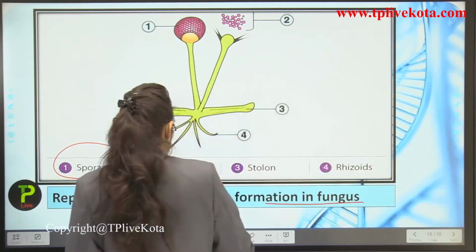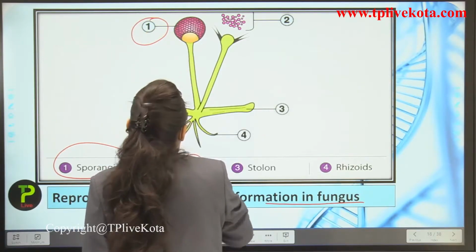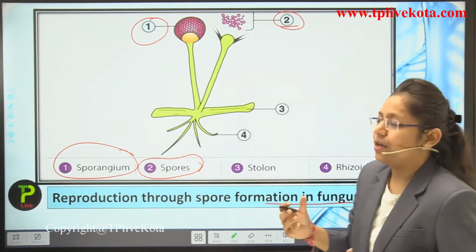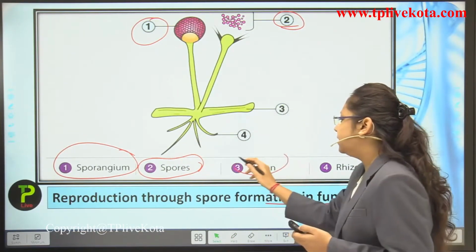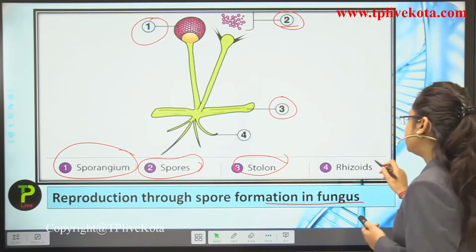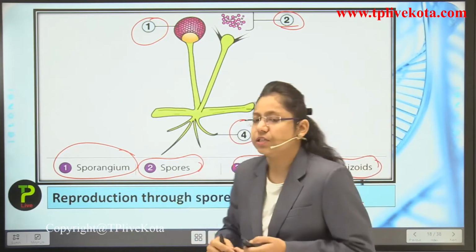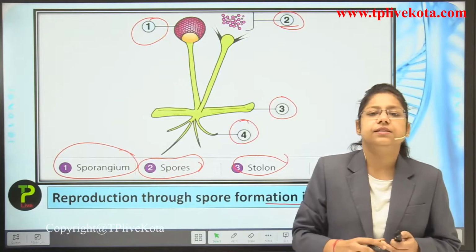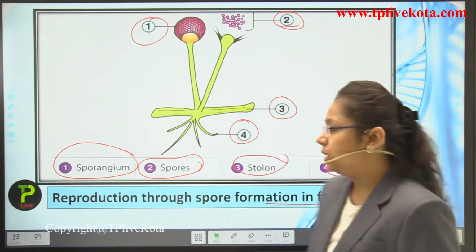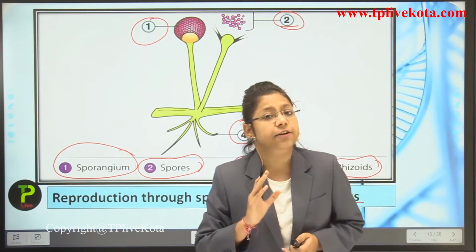So, this is the sporangium in the first step. Second will be the spore formation. These are the spores which are released in the environment. Third part is the stolon. And the last one is the rhizoids. These are the root-like structures, known as what? Rhizoids. And these rhizoids usually contain the food. So, students, this is how reproduction through spore formation takes place inside fungus.